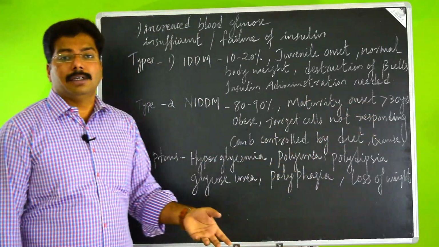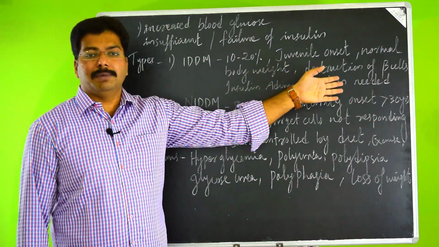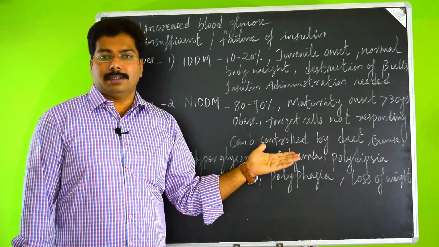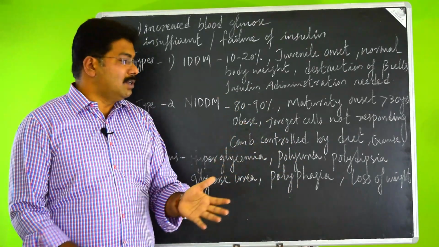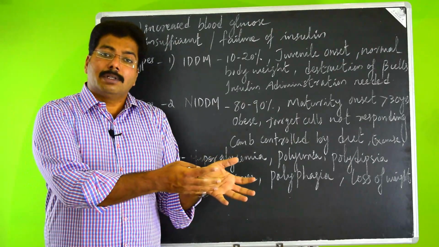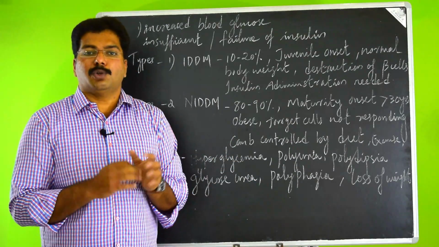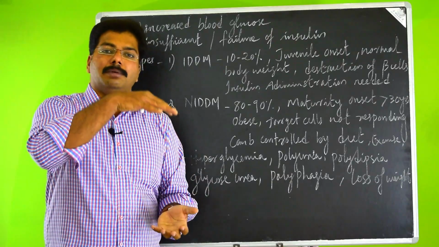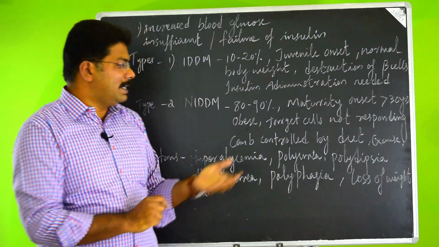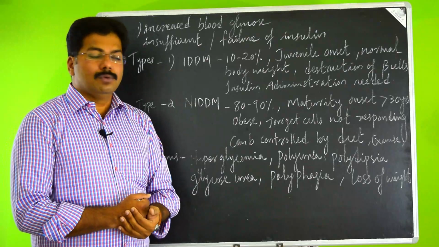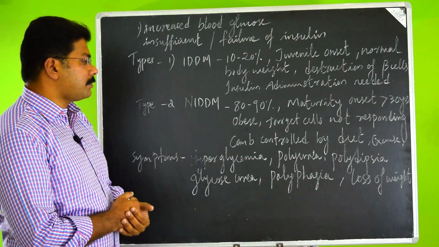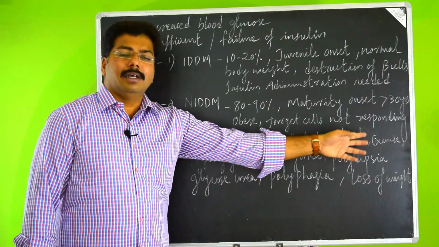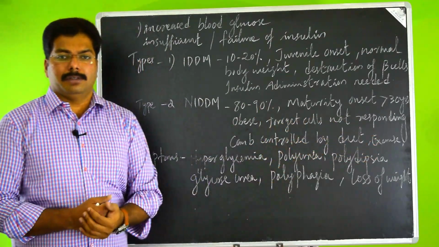In this case, it is not because of the destruction of beta cells or lack of insulin. Instead, the target cells, the adipose cells or liver cells, will not respond to that, so that it will keep storing it. So the storage part will be stopped, so that the blood glucose level will be continuously increased. That is the general category of type 2 diabetes mellitus. This type 2 can be controlled through diet, exercise, or with the help of some medicines.